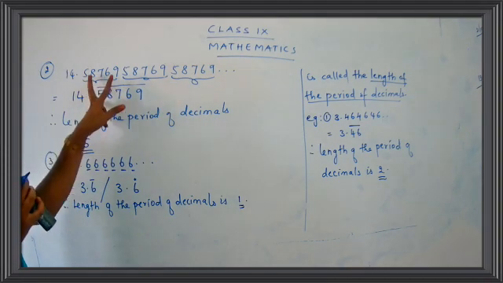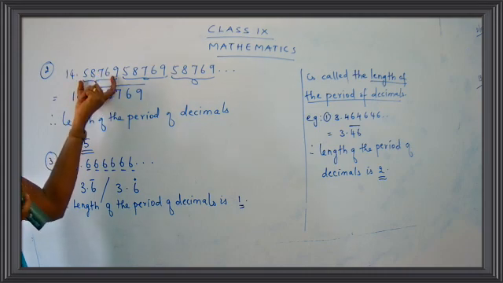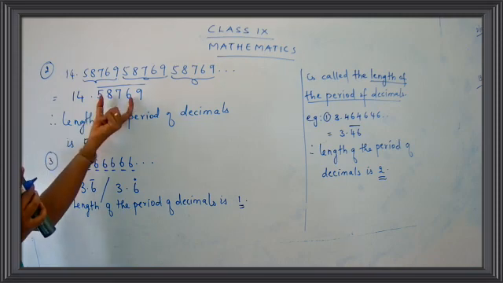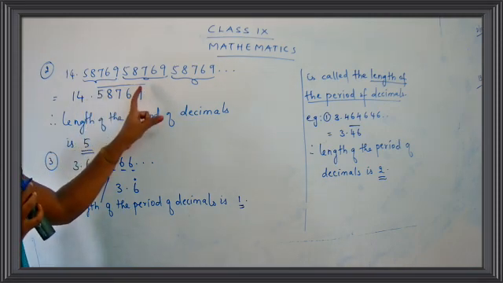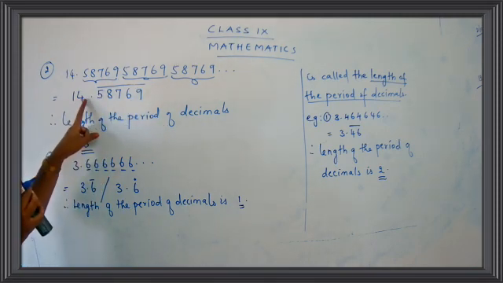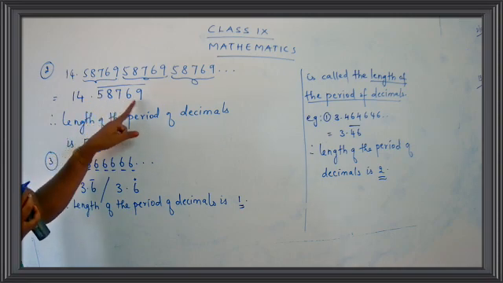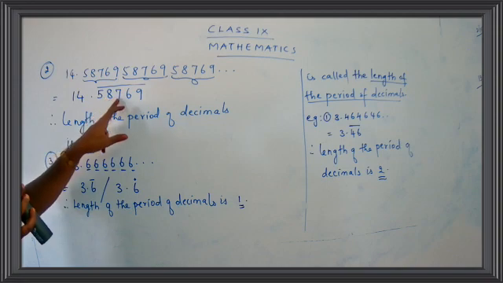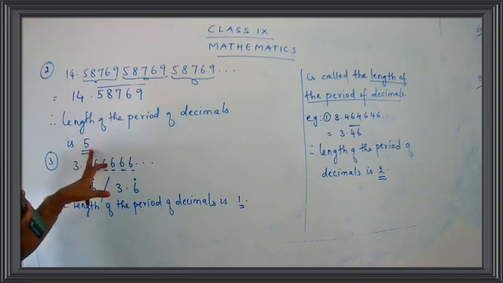Yes. So these numbers were repeated. This set of 5 numbers was repeated again and again. So you have to take that number together and put a bar over it. That's 14.58769 bar. So what is the length of the period? 1, 2, 3, 4, 5. It's 5.